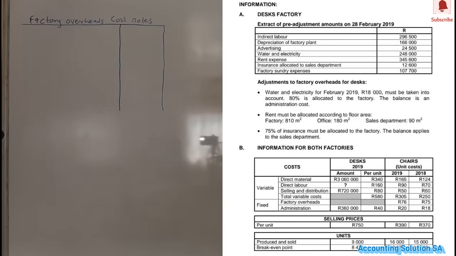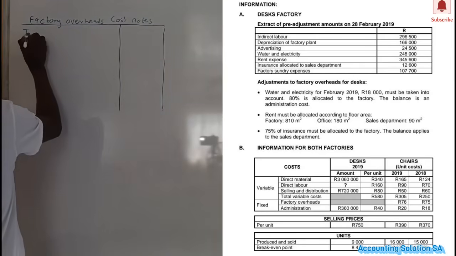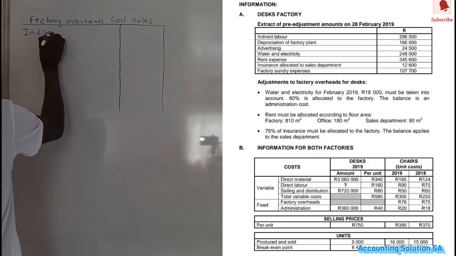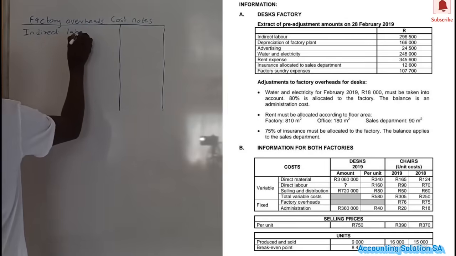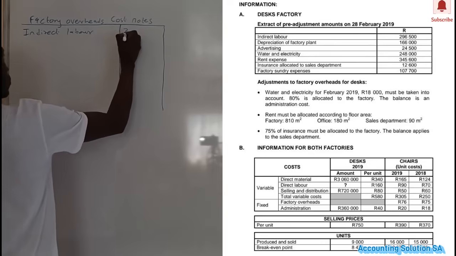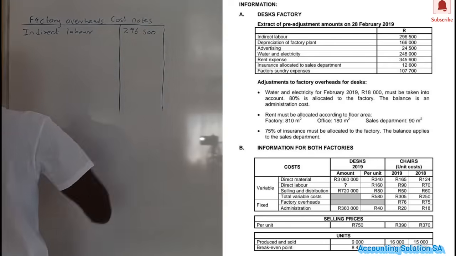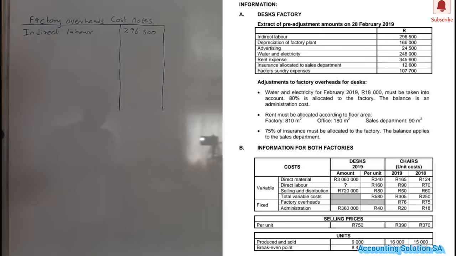So in this case we are going to write indirect labor as it is, because there is no effect. Indirect labor amount will be 296,500.